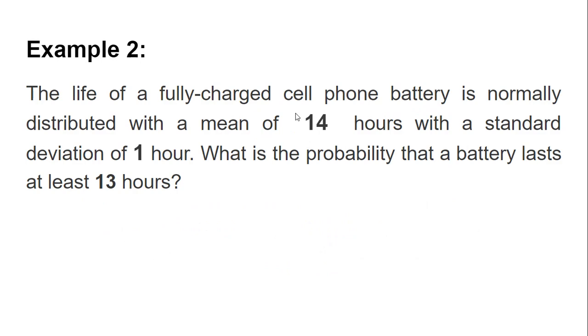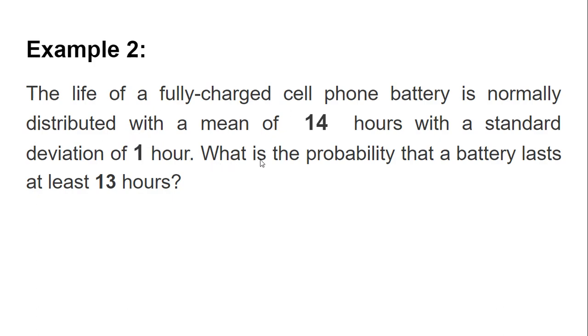In this example, we have data of fully charged cells or batteries, and the life of these fully charged batteries follows the rule of normal distribution. Here the mean life of a fully charged cell is given as 14 hours, and the standard deviation is 1 hour.